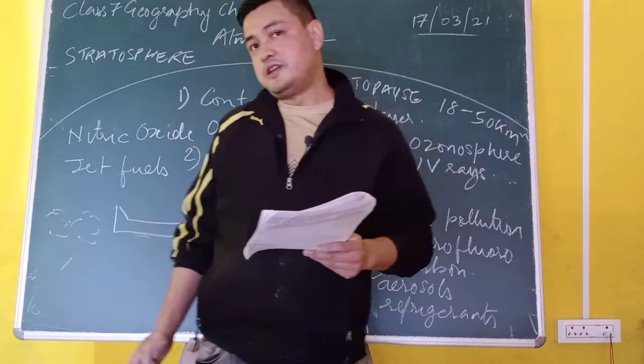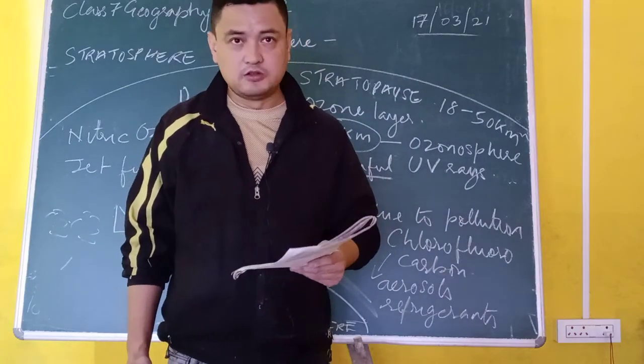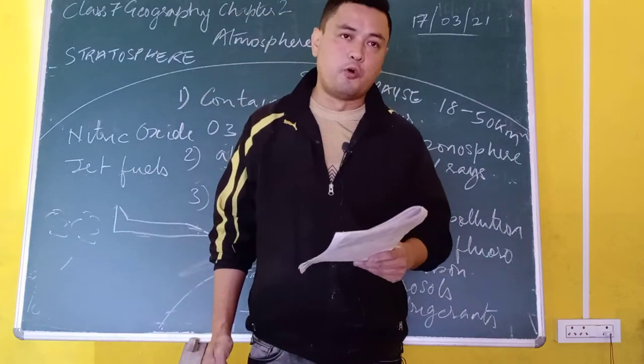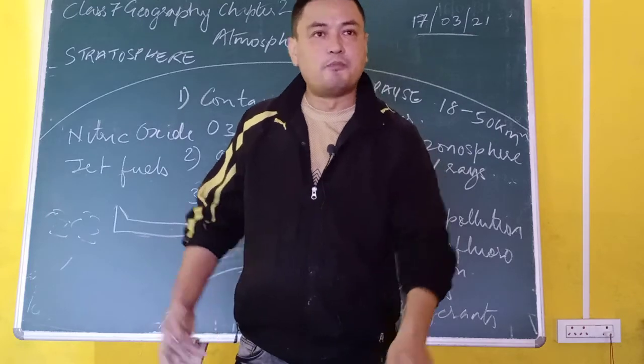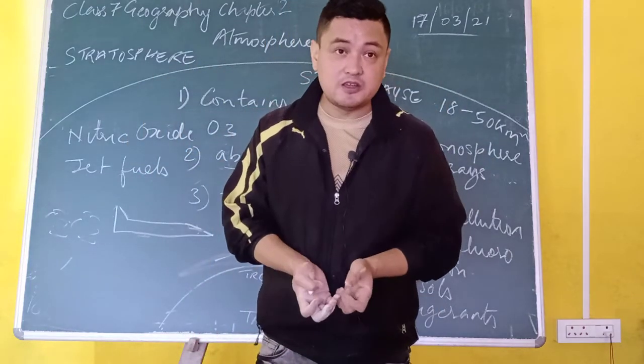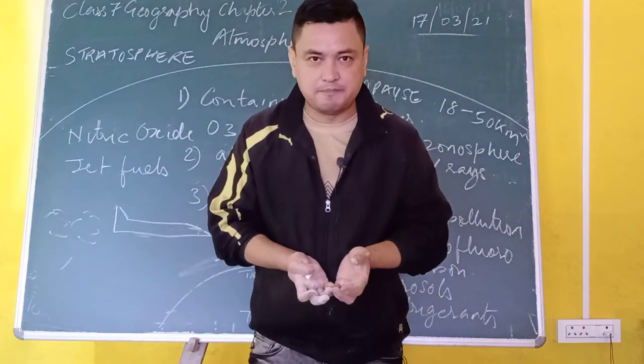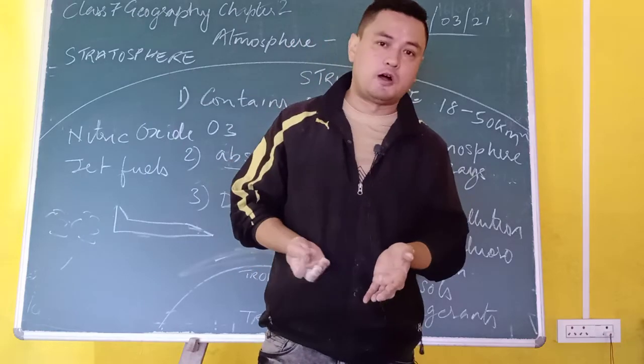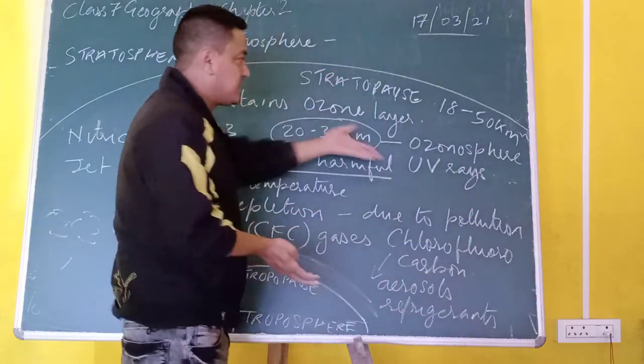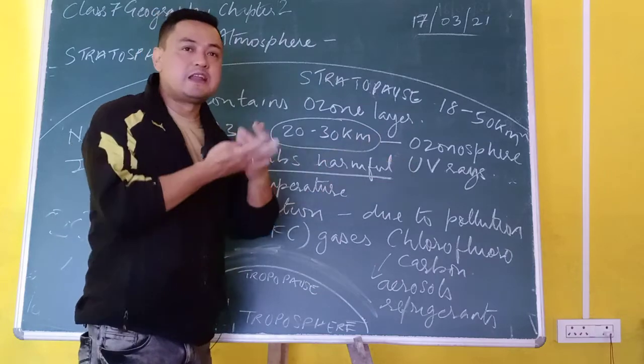And another reason is that it is far from the earth. Gravity plays a vital role in keeping the molecules together, but you don't find much gravity here, so you find less water vapor here. So due to the absence of water vapor, aeroplanes fly in this layer without any problems.